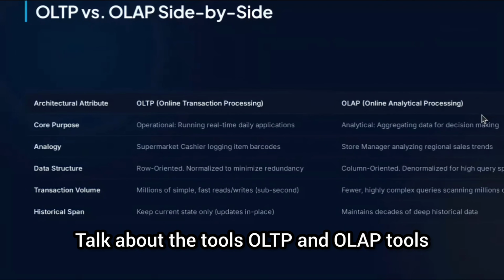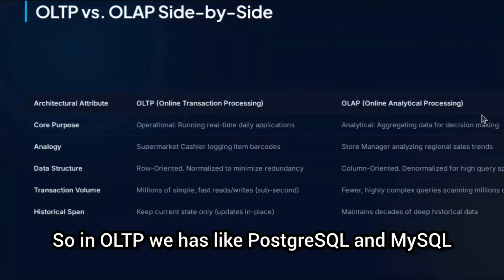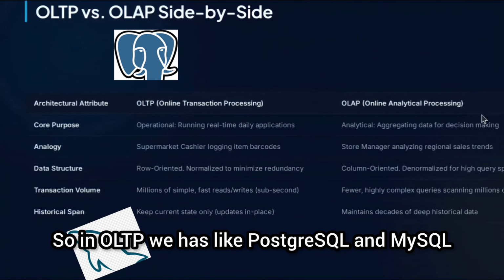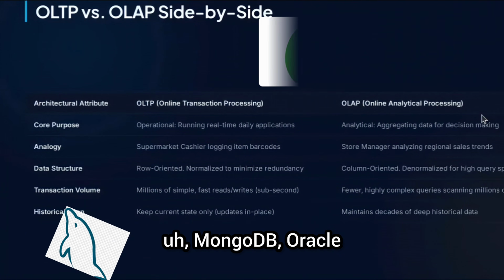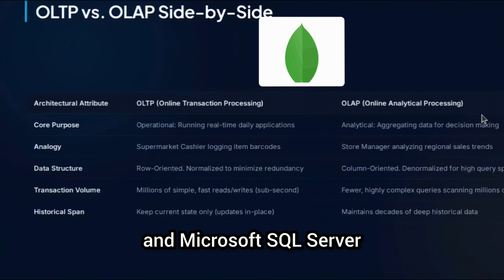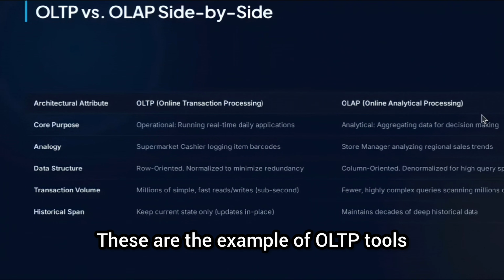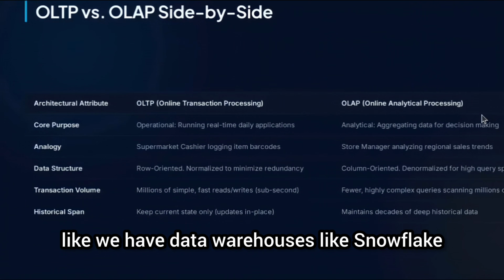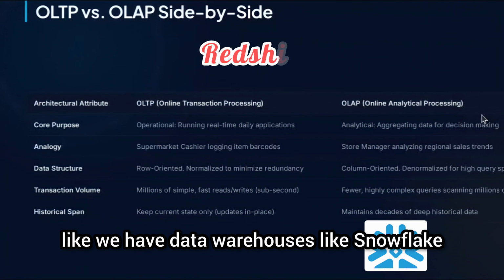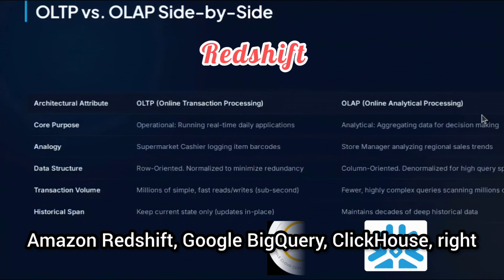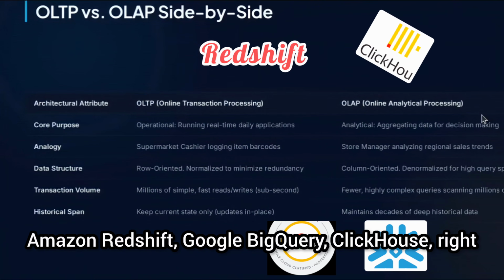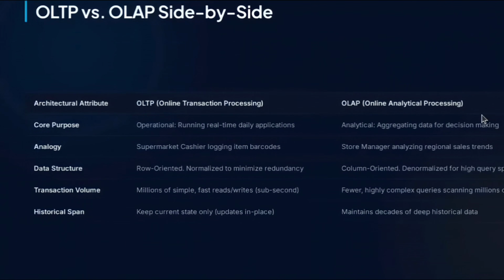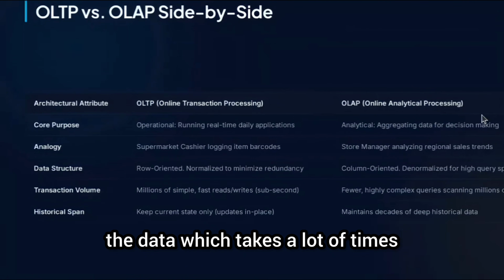And if I talk about the tools, OLTP and OLAP tools, in OLTP we have PostgreSQL and MySQL, MongoDB, Oracle, and Microsoft SQL Server. These are examples of OLTP tools. And OLAP, on the other hand, we have data warehouses like Snowflake, Amazon Redshift, Google BigQuery, ClickHouse, right? These are the data warehouses which store massive amounts of data, and we can query the data, which takes a lot of time.